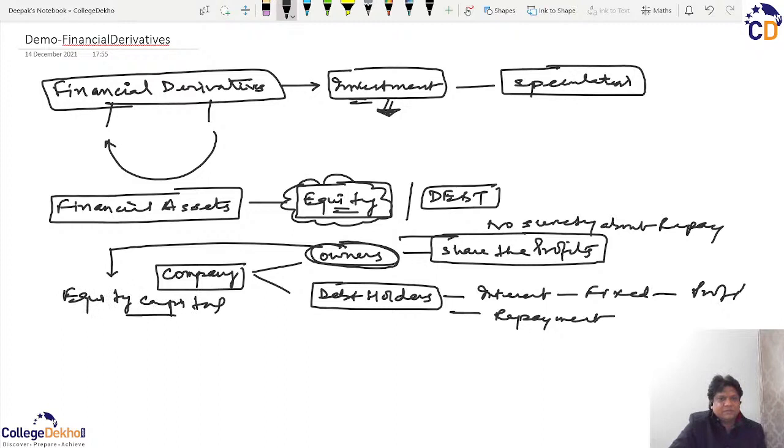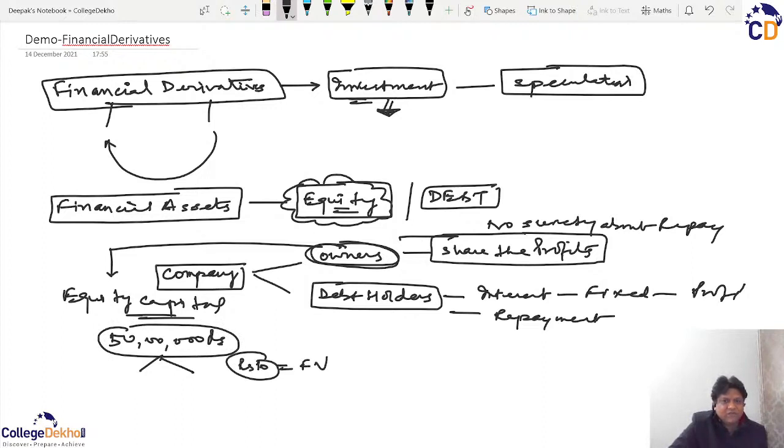For example, if a company says, I want to raise an equity capital of, say, rupees 50 lakhs, what they do is divide this capital into parts, shares of equal value. If the value of each share is rupees 10, then we say this is the face value.